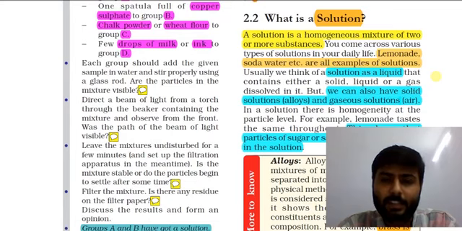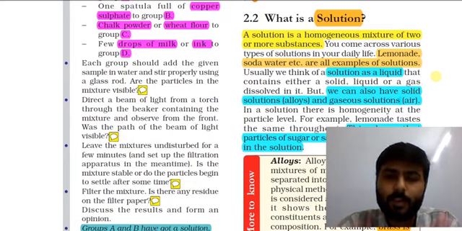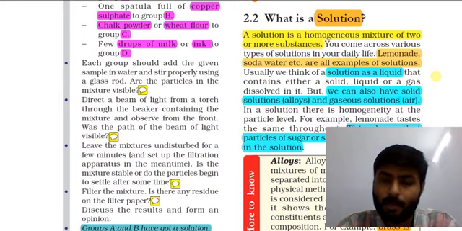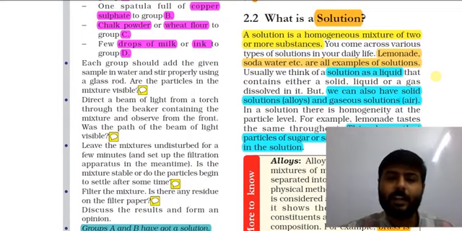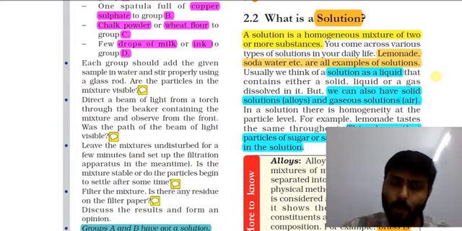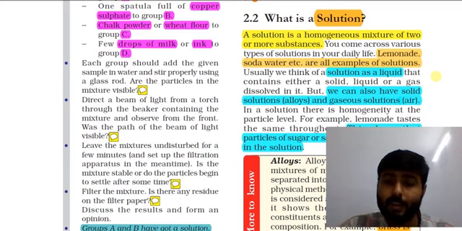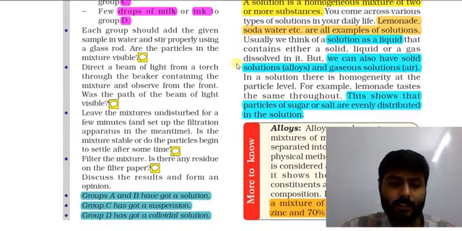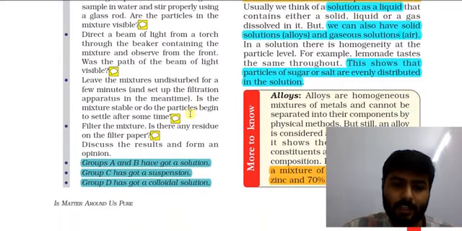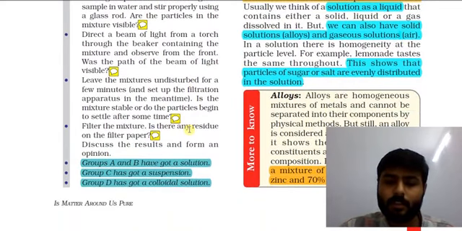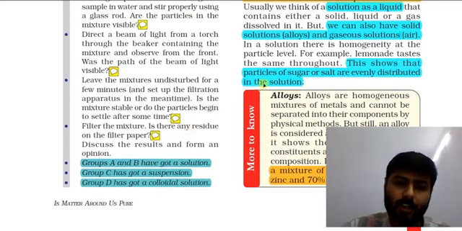We are in chapter number 2. Is matter around us pure? In this lesson, we have already seen what is a substance, what is the scientific meaning of pure, what is a mixture, and in the previous lecture, we have seen a mixture can be a solution, suspension, or colloidal solution.